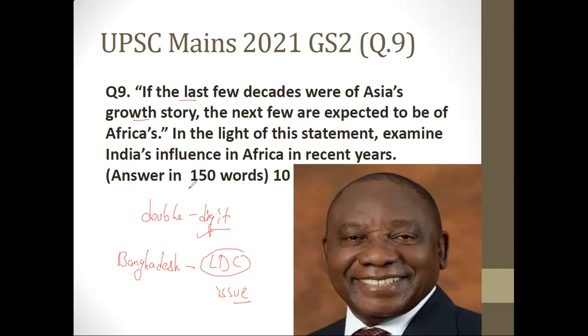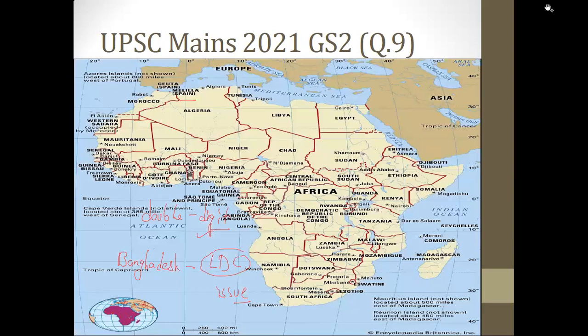So now let's focus on this question. In the first few lines, we have talked about how Asia is growing. Then you can change the para and say that, however, Asian growth story is slowing down and is now being overshadowed by the growth of countries in Africa. Again, you have to substantiate how. You have to tell about things which most of us know, that Africa is very resource rich, with so many commodities like crude oil, gases, pulses, lentils, leather, gold, and many other metals. And that's why they are also witnessing a phenomenon known as Neo-Colonialism.